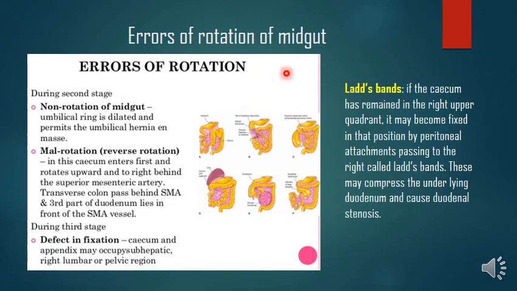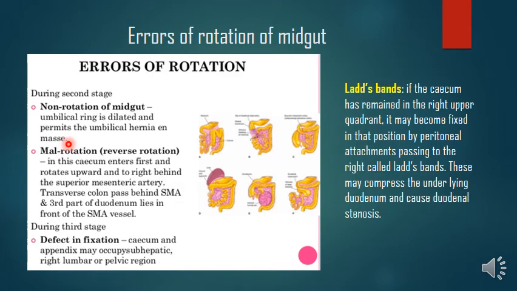Then errors of rotation of the midgut. In non-rotation of the midgut, the umbilical ring is dilated and permits the umbilical hernia en masse. So during the second stage, sometimes the umbilical ring remains dilated and this permits the reduction of the umbilical hernia en masse after initial 90 degrees rotation. As a result, the small gut occupies the right side of the abdomen and the cecum with the associated colon is accommodated on the left side. So if it enters as a single mass because of the dilated umbilical ring, that results in non-rotation of the midgut in the second stage.